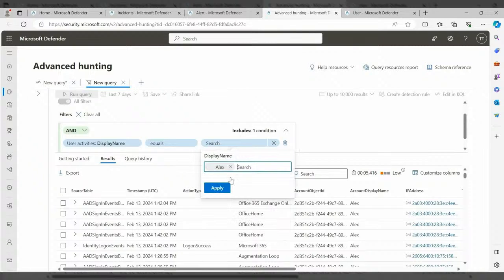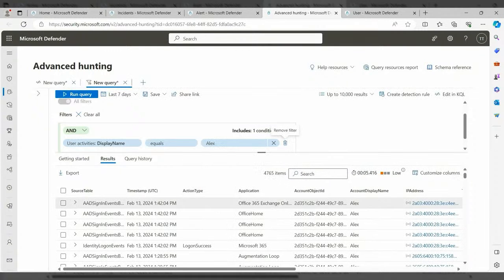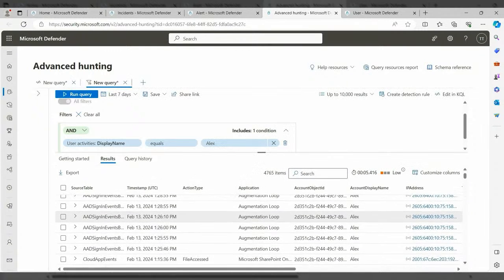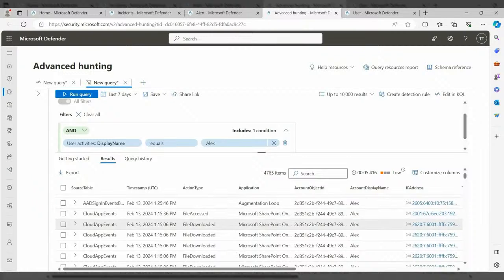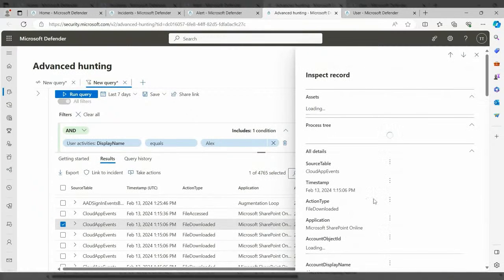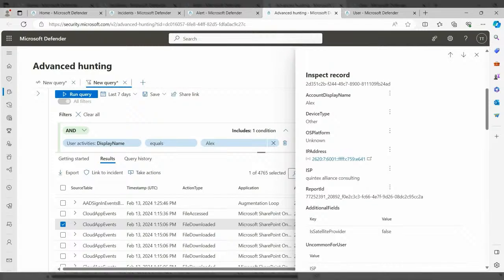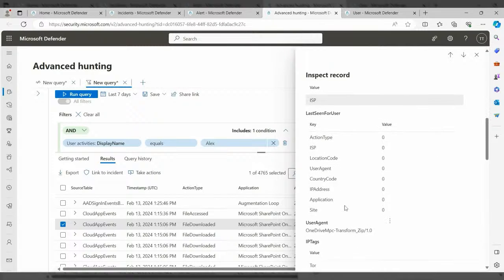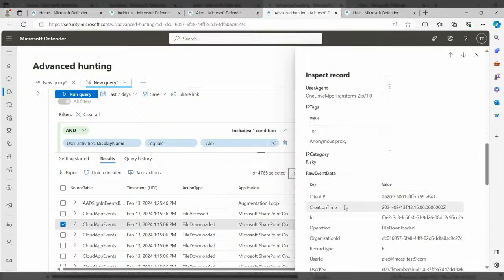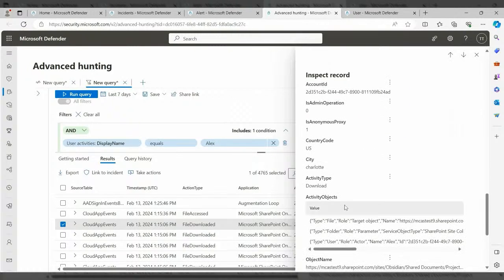As soon as we get the results back, we can start digging for the right activities. Here we're going to look for downloads, and we're going to look specifically for the downloads that were performed following the Copilot search we ran earlier. When clicking on an activity, the side pane here gives us all the details about the events that occurred.